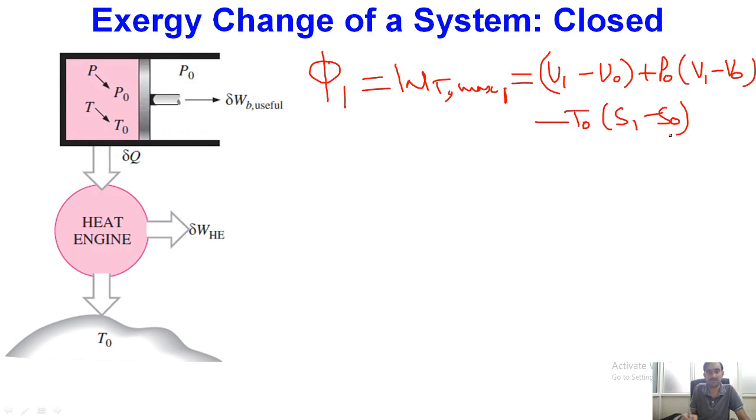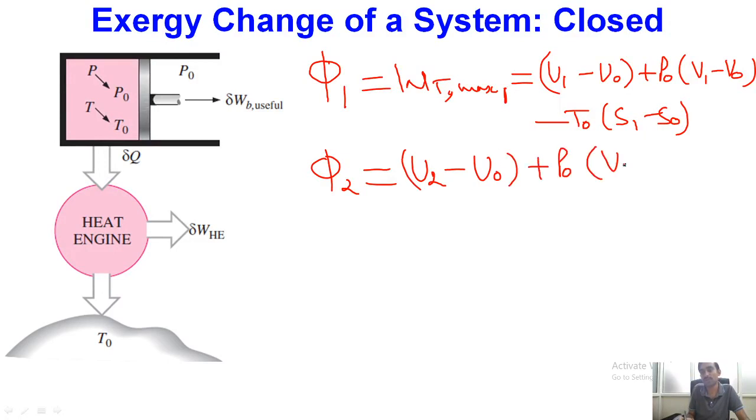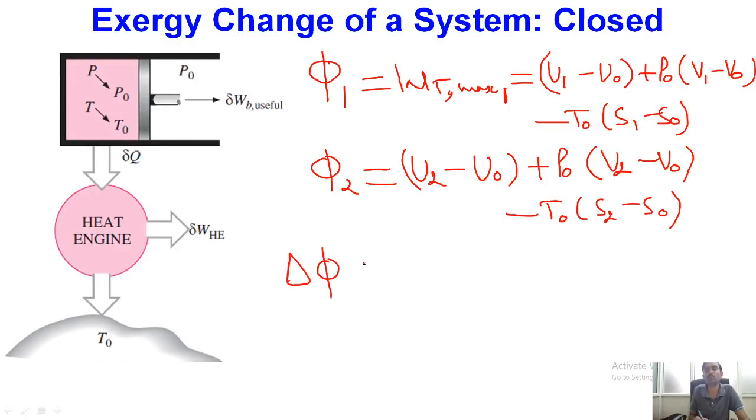Okay, and at any other thermodynamic state 2, it will be U2 minus U0, plus P0 into (V2 minus V0), minus T0 times (S2 minus S0). So if I have to find the change in exergy between the two thermodynamic states, that will be equal to phi 1 minus phi 2.